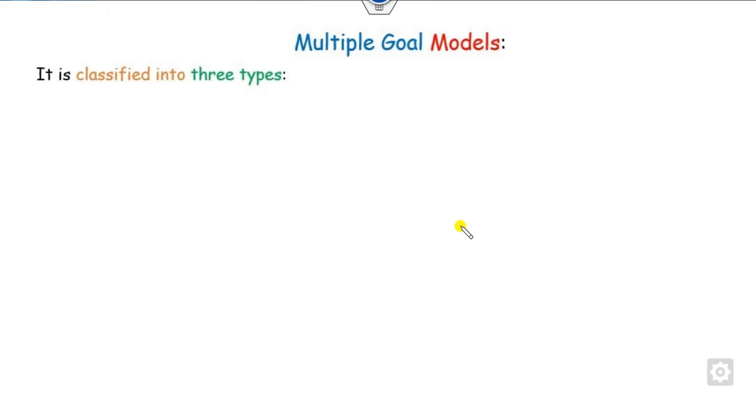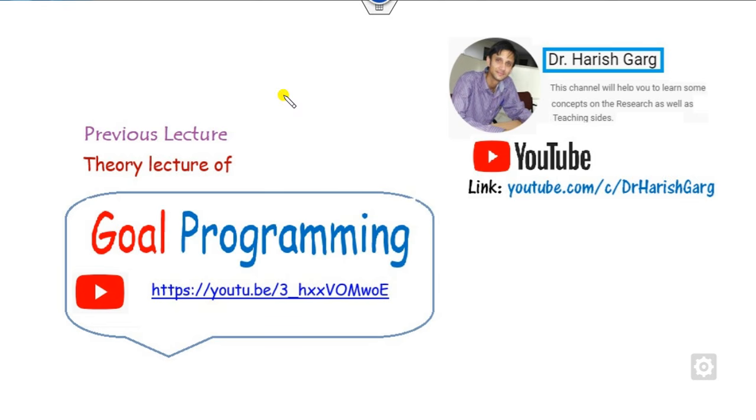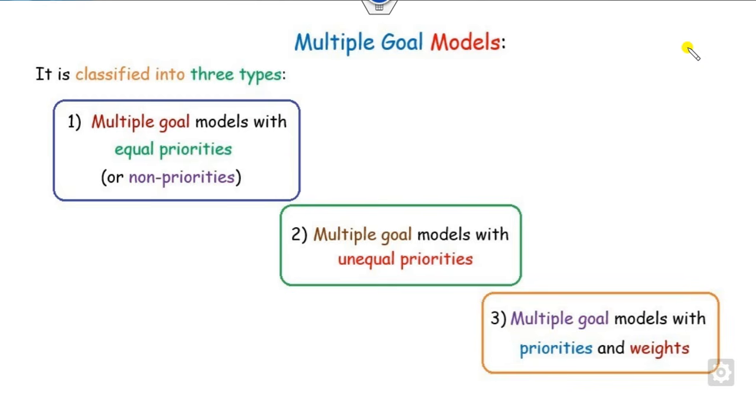In our last class we discretized multiple goal programming into different types, which you have already seen in the last video on goal programming. If you have not watched that, you can browse this link on Google, or follow the Dr. Harish Garg YouTube channel. So multiple goal models are discretized into three kinds: type 1, type 2 and type 3.